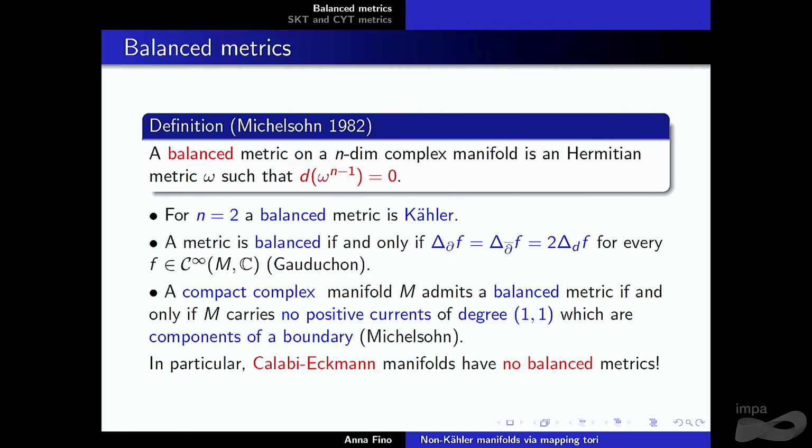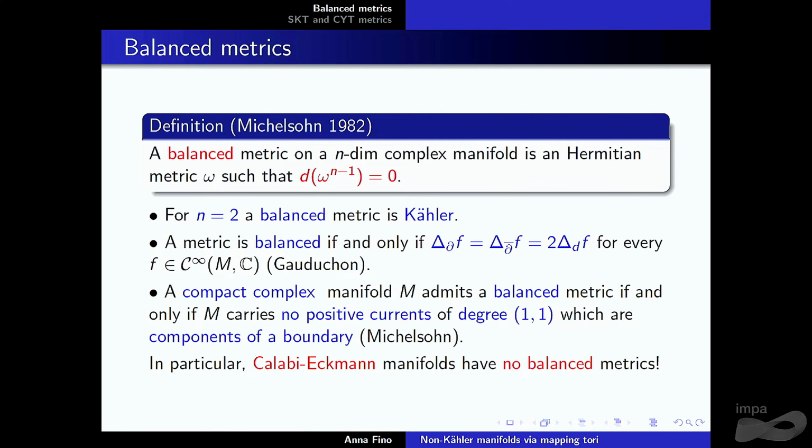She showed that a compact complex manifold has a balanced metric if and only if it has no positive currents of degree 1 which are components of a boundary, so it cannot be something like ∂s̄ plus ∂̄s. This is nice because we will use this characterization again later in our construction.